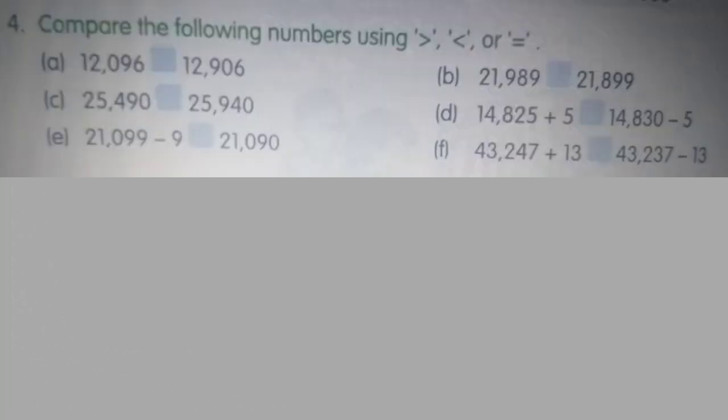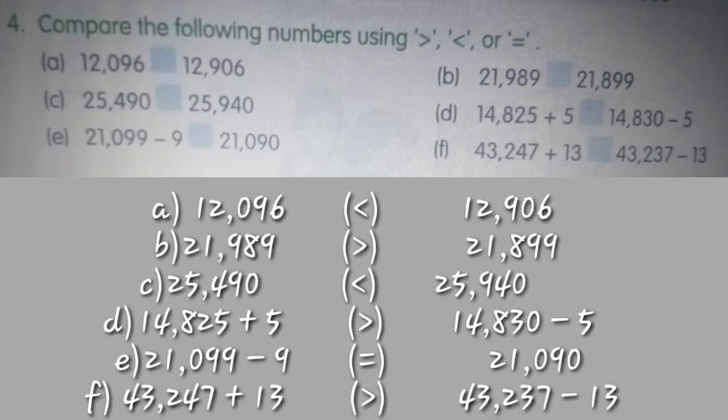Now question number 4 states: compare the given numbers using the signs of greater than, smaller than or equal to. The first part is 12096 and 12906. For this, you have to compare each and every digit. The first two digits and the thousands place digit are the same, so we need not compare them. Moving on to the hundreds place digit, one has 0 in it whereas the other has 9. Obviously 9 is greater than 0, so the right hand part, 12906, will be greater than 12096. The second question is 21989 and 21899.